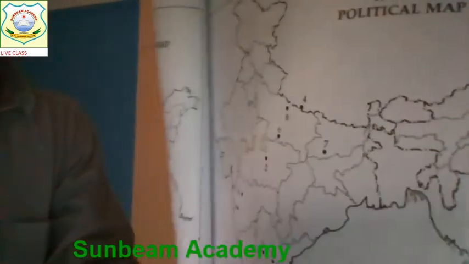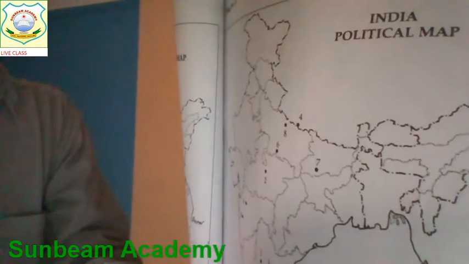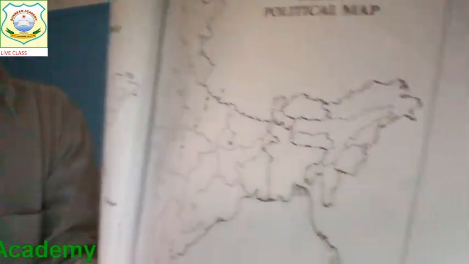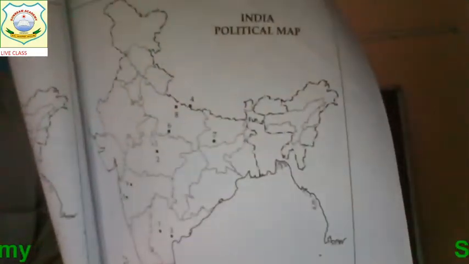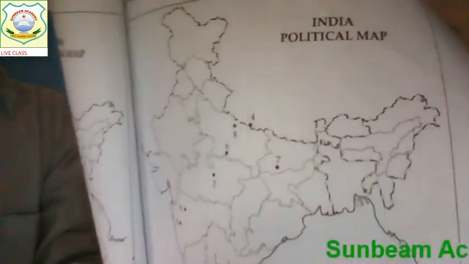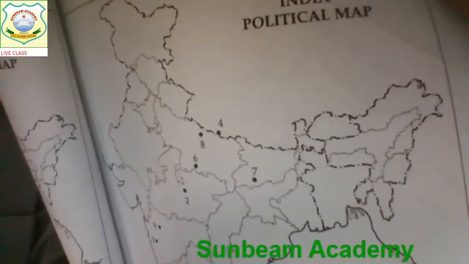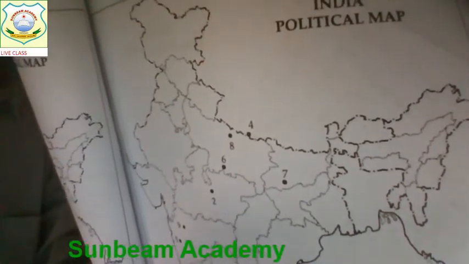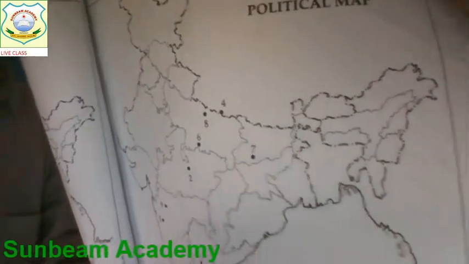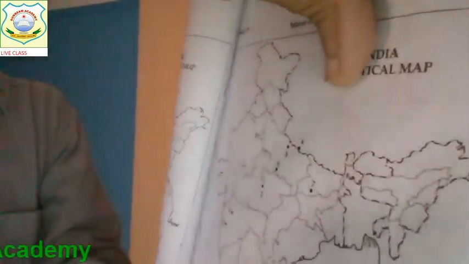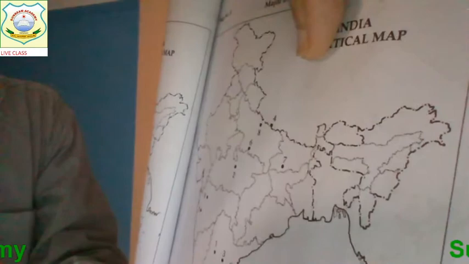6 is where? Now the 6 is Bharhut. 6 is Bharhut. 7, you can recognize it. 7 in Bihar is associated with Gautam Buddha. Yes, Bodh Gaya. And then let's come to the 8, position 8.